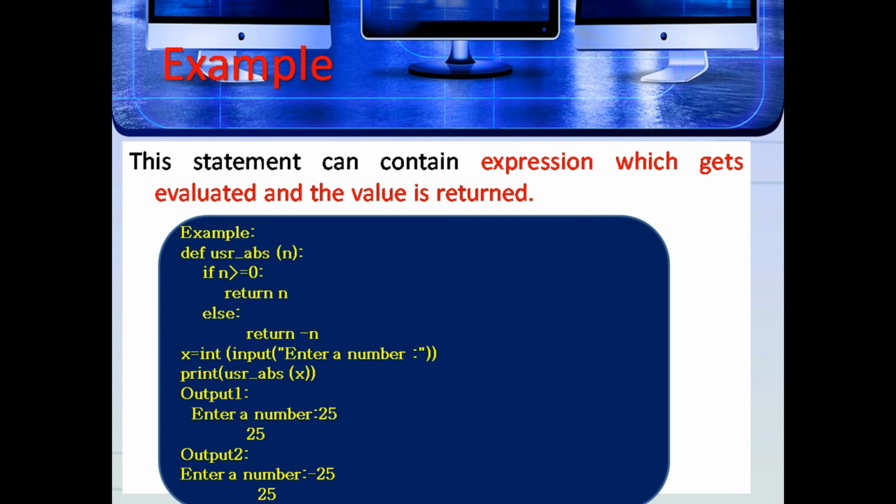Output 2: enter a number, minus 25. So any negative number can be turned into a positive, that means the absolute number. The absolute number means if we are given a positive value or a negative value, it is turned into a positive value only.